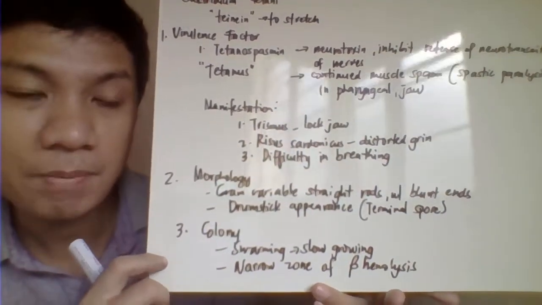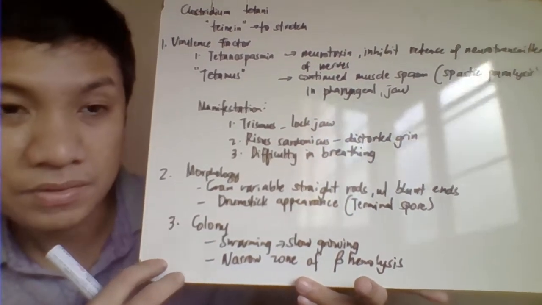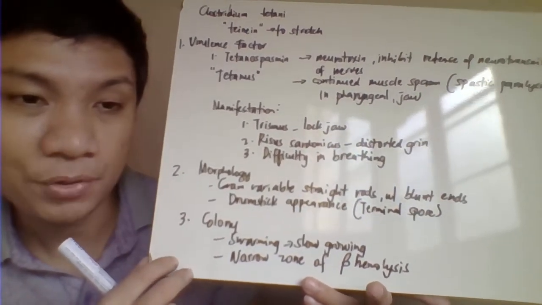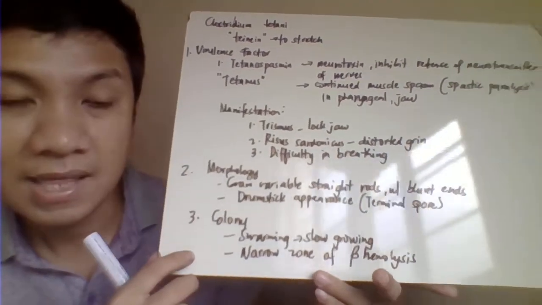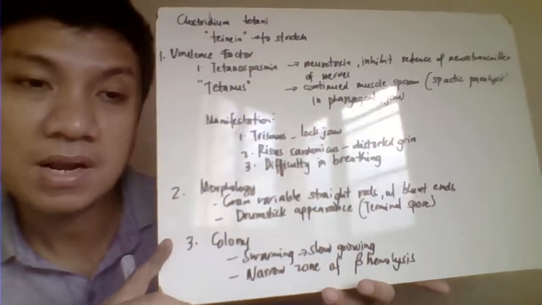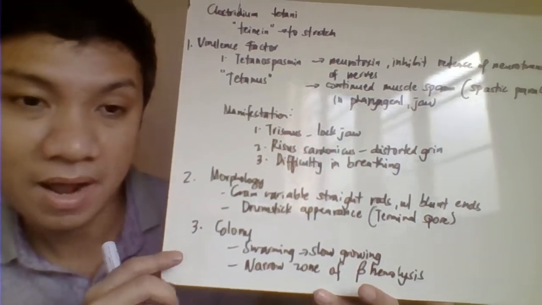Colony, this would be capable of swarming motility just like our Proteus, but this one grows with a very slow swarming motility. And then this one would also have your narrow zone of beta hemolytic reaction with your SBA, sheep blood agar.